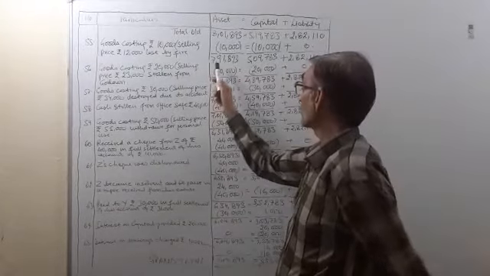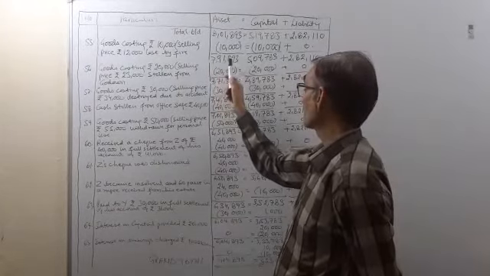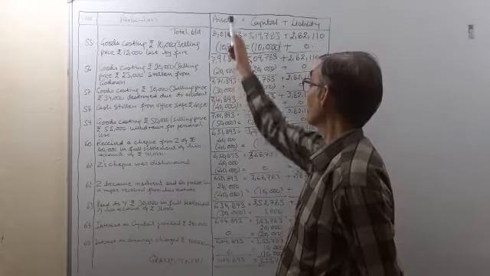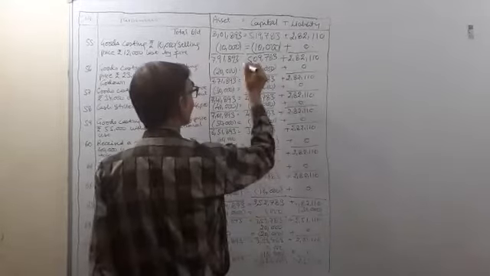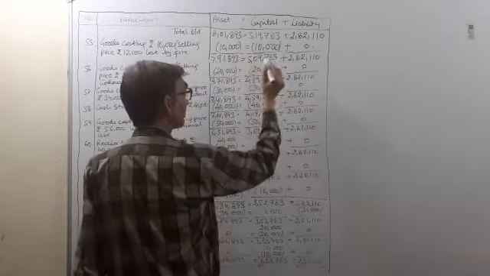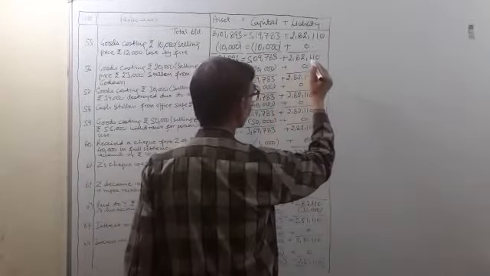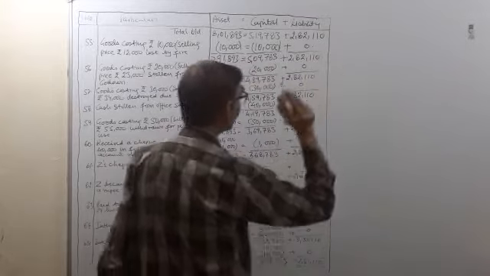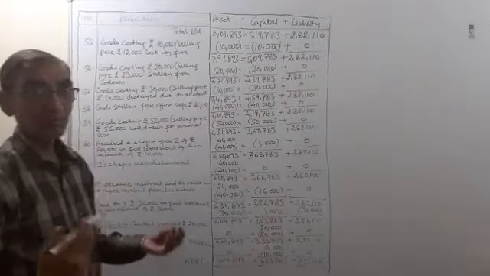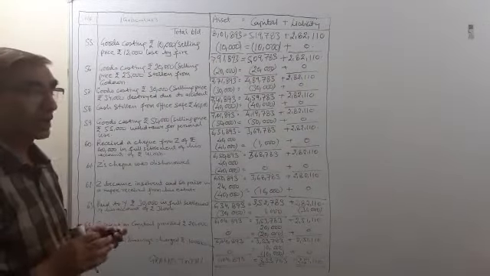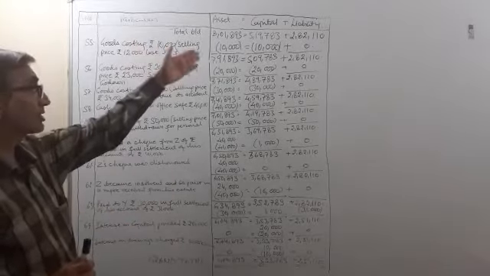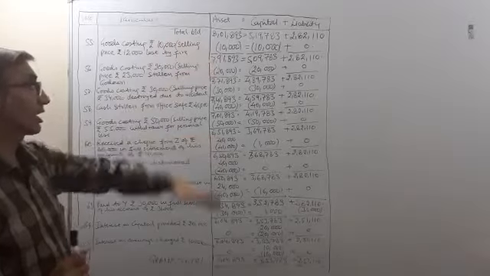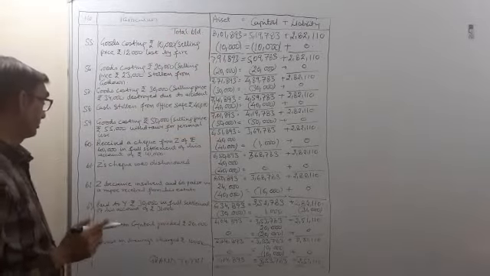So the accounting equation will be 7,91,893 assets is equal to 5,09,783 capital and 2,82,110 liability, because there is no effect on the liability, so the liabilities will remain the same and the assets will decline by rupees 10,000 and the capital will also decline by rupees 10,000.